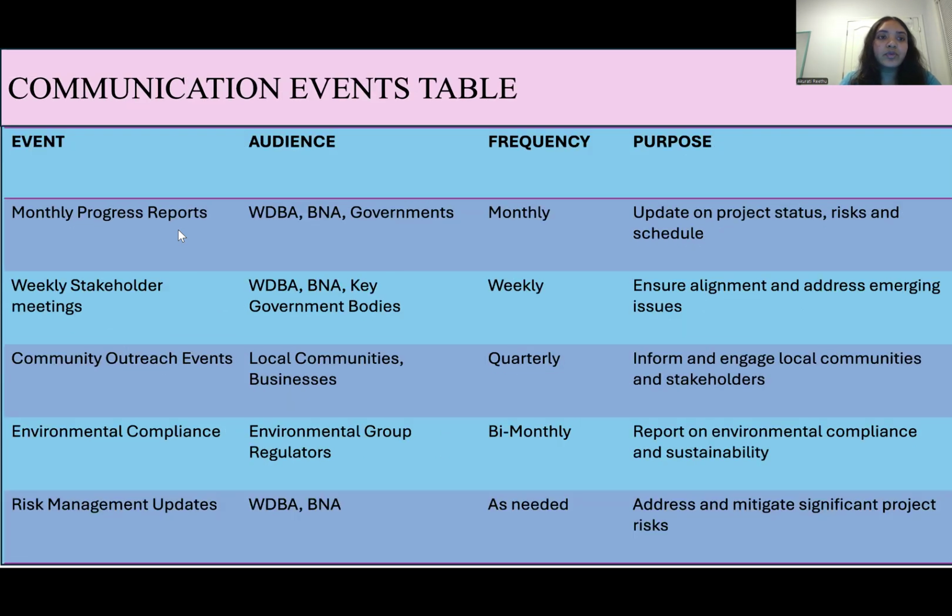Moving on to the communication event table. This is the set of communications that happen between the stakeholders and the people working on site. Let's quickly take a look at it. So the event that happened would be monthly progress reports. The audience that would attend are WDBA, BNE, and the governments.